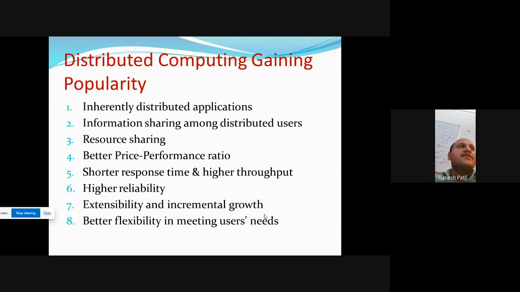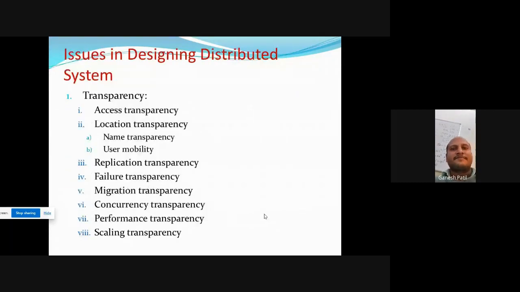These are why distributed systems are becoming popular day by day. These are the main gaining advantages. Next is the issues in designing distributed system.